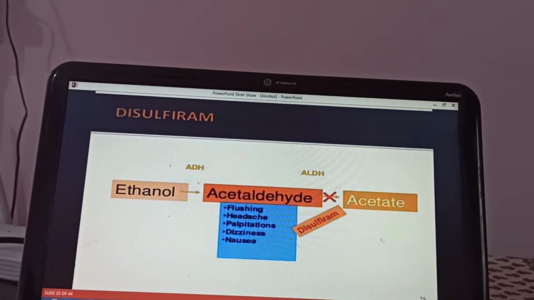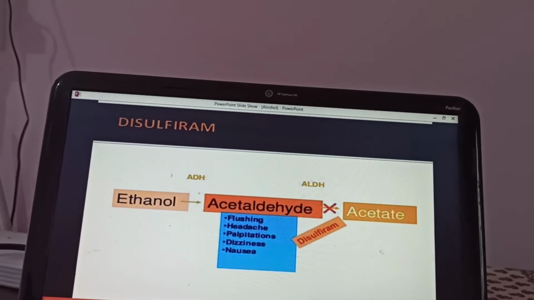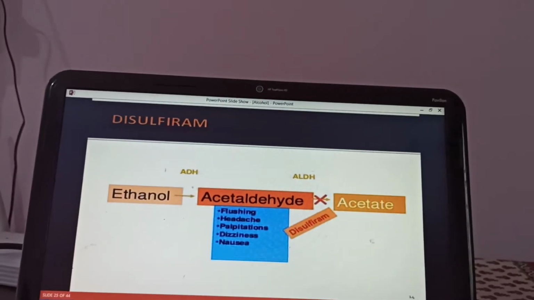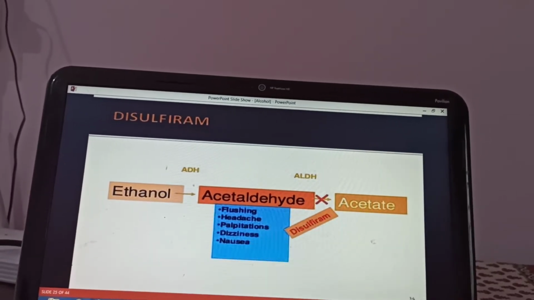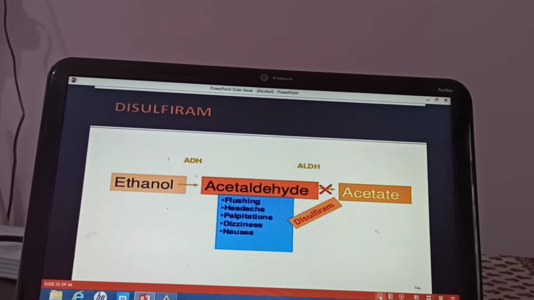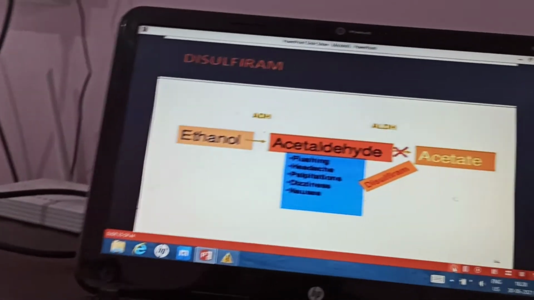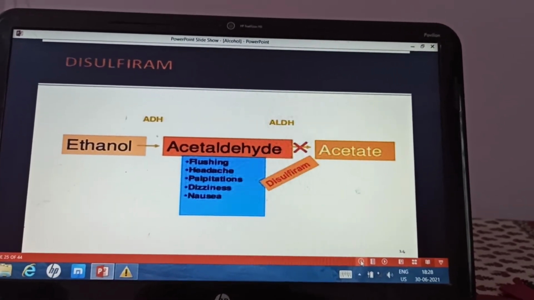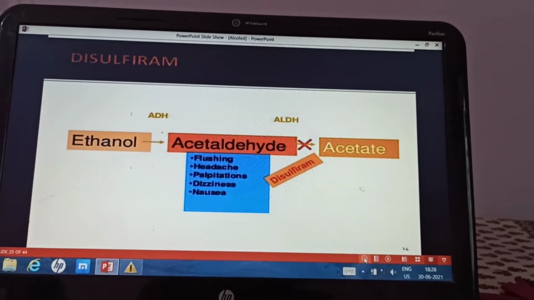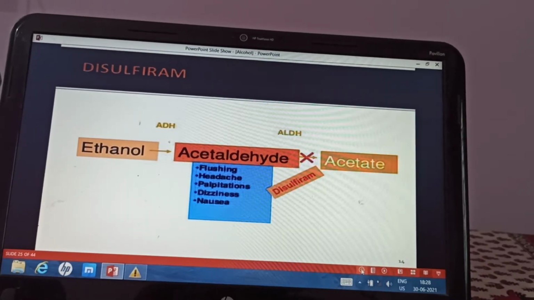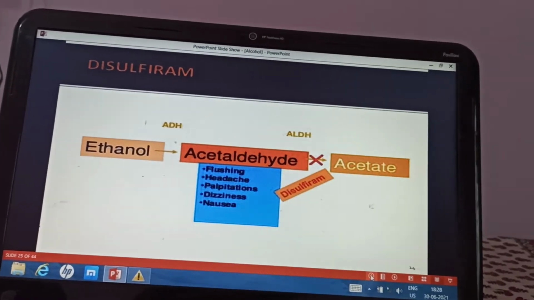Then another important drug useful for the treatment of chronic alcoholism, apart from disulfiram, is naltrexone. Naltrexone, an opioid antagonist, reduces the craving for alcohol and helps to maintain abstinence. Then ondansetron can also be used. Topiramate can also be used.